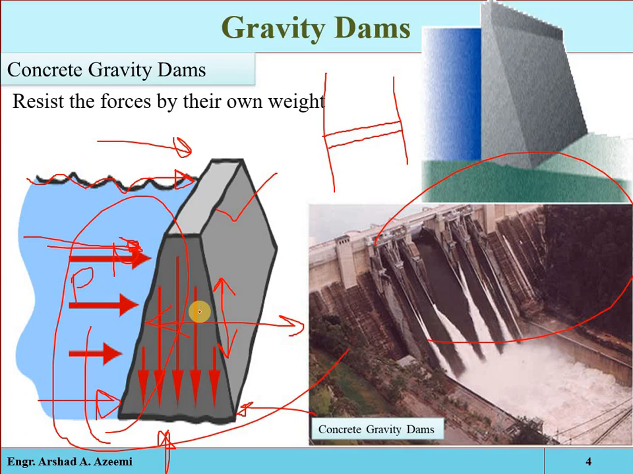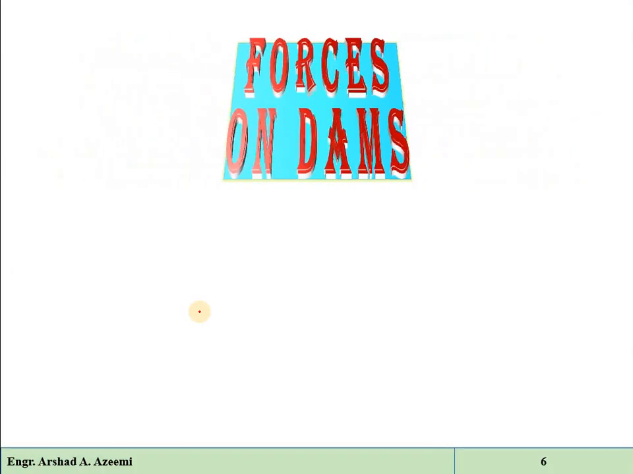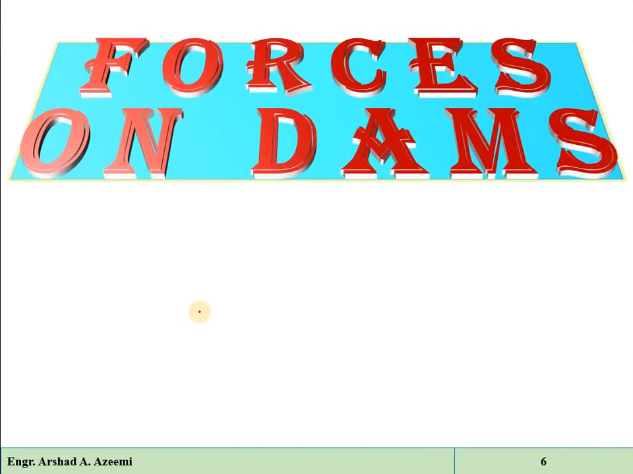Now, in this lecture, the forces we are discussing are basically the forces acting on the concrete gravity dam, and generally on gravity dams. All of the destabilizing forces will be resisted by the weight of the structure. So now let's discuss the different types of forces acting on the dam structure. Generally these are the forces acting on any type of dam, but specifically here we will focus on gravity dams.